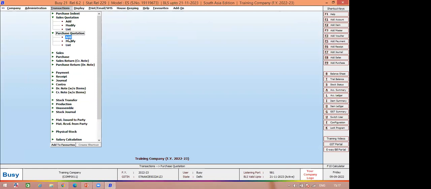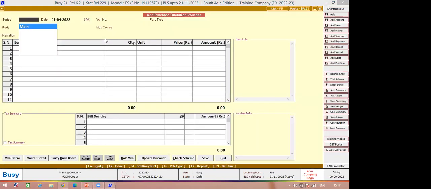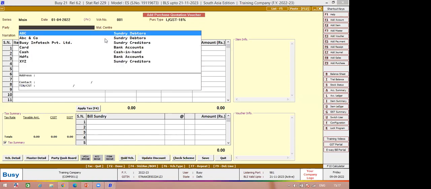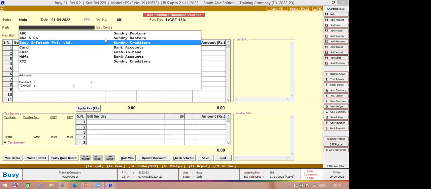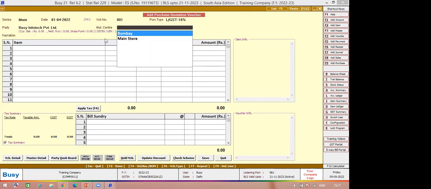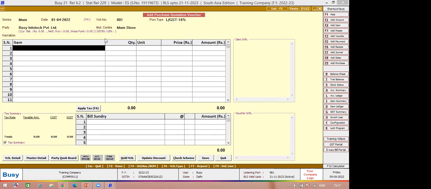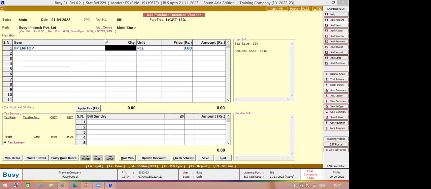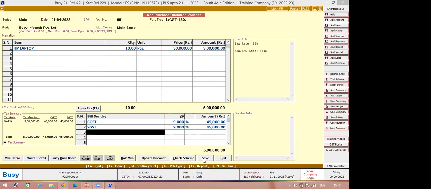So I start with the purchase quotation first. I create one purchase quotation. I provide a voucher number of 001 with a GST percentage of 18%, for example. Let's take Busy Infotech as my vendor who is providing me a quotation. For Busy Infotech, it's a sale quotation. For me, it's a purchase quotation. So I'm putting in my purchase quotation entry. Let's say Busy Infotech provided me a quotation for HP laptop, 10 pieces, at the price of 50,000 per piece with a taxation detail of 18%. I save this quotation.